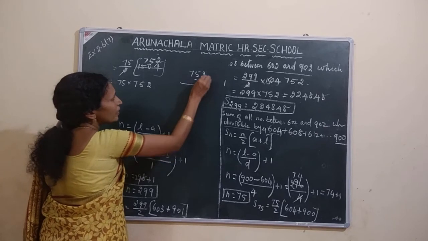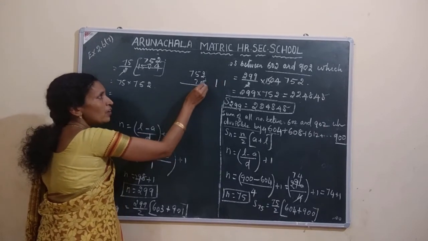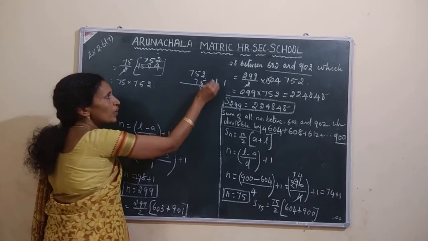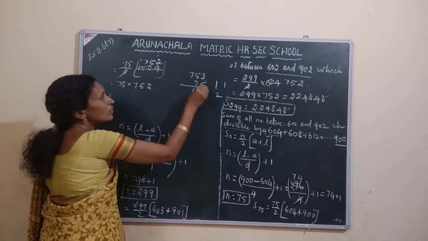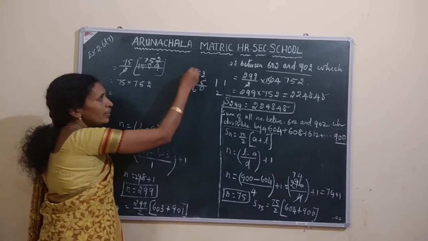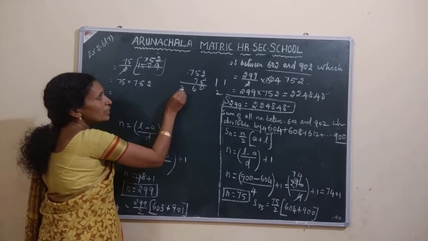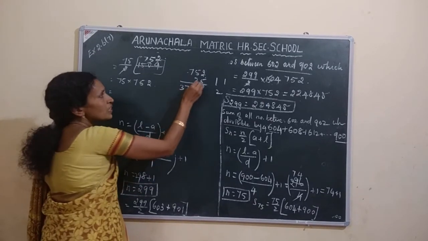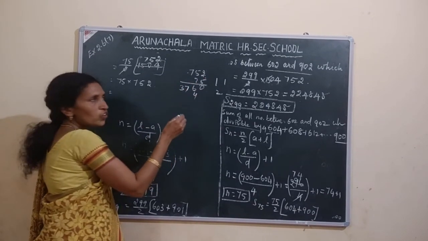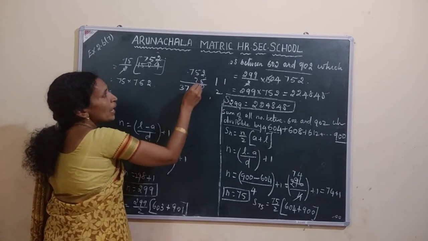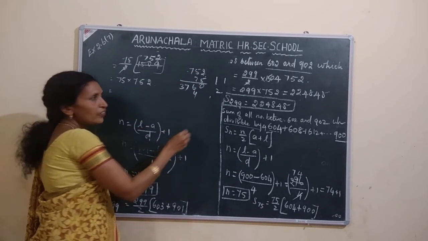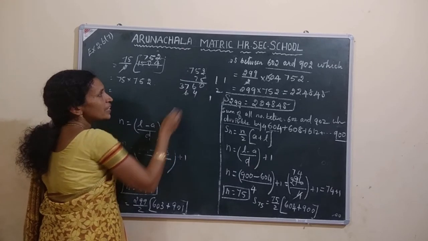75. 5 2s are 10. Balance 1. 5 5s are 25 plus 1, 26. 5 7s are 35. 35 plus 2, 37. 7 2s are 14. Balance 1. 7 5s are 35 plus 1, 36.